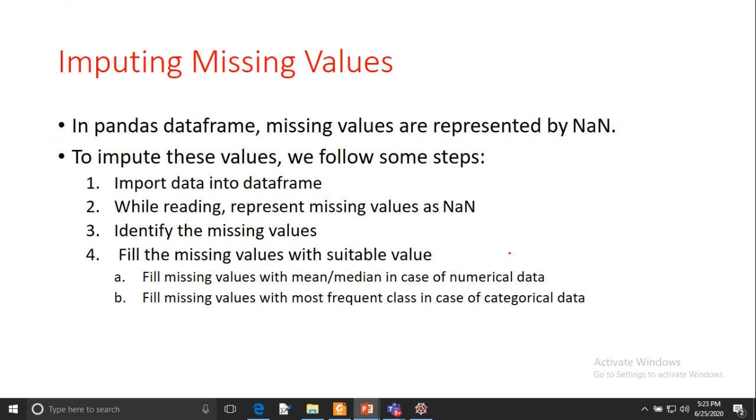Fill the missing values with the suitable value, and here we have two ways of filling the missing values. First, we can use the mean, median, or mode: mean and median in case of numerical data. And if we are having categorical data, in the case of categorical data, we fill the missing values with the help of the most frequent class of that categorical data.